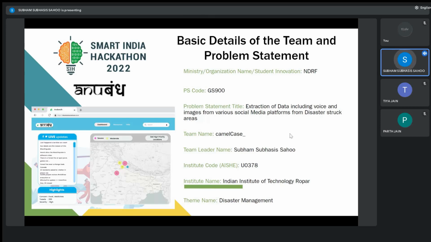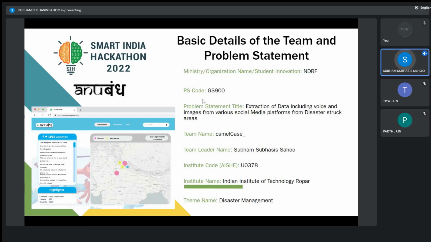Hi everyone, we are Team Camel Case and we'll be working on the problem statement: extraction of data, including voice and images, from various social media platforms from the disaster-struck areas, and providing insights from them to the NDRF team so that they can get an actual look at what is going on at the ground level in this crisis in the disaster-struck areas.